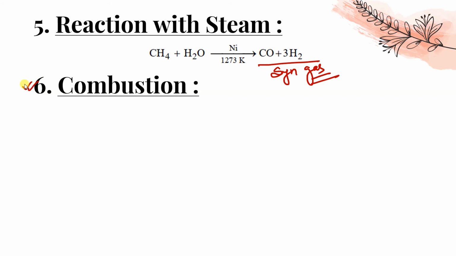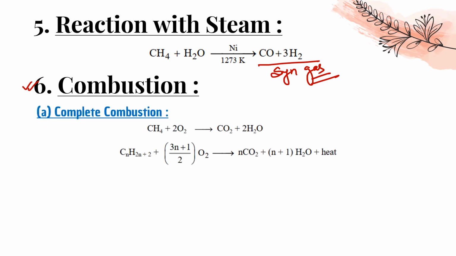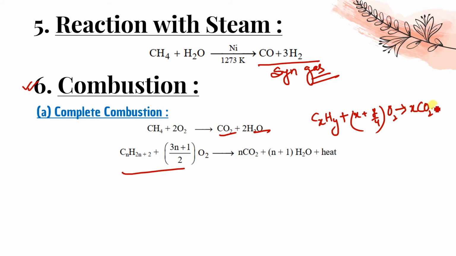Burning of hydrocarbon in presence of oxygen gives carbon dioxide and water. That is called combustion with tremendous amount of heat and light. So complete combustion, it will give you carbon dioxide and water, and the general formula also I have told you, and I have given you the simple formula that CxHy plus (x plus y by 4) O2. How to balance it? For this I have given you this formula. Yes, y by 2 H2O, or you can use this formula anyway. So you can easily balance any combustion reaction of any hydrocarbon, whether it is alkane, alkene, alkyne, whatever.